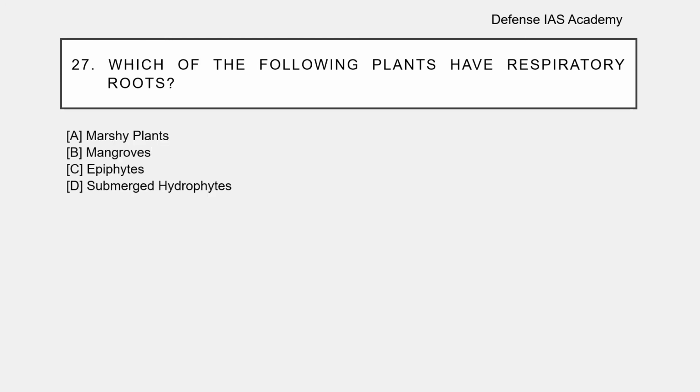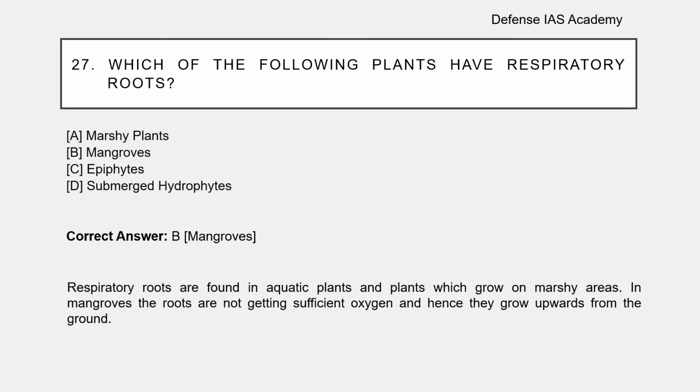Question number 27. Which of the following plants have respiratory roots? The options are: option A, marshy plants; option B, mangroves; option C, epiphytes; option D, submerged hydrophytes. The correct answer is option B, mangroves. Respiratory roots are found in aquatic plants and plants which grow on marshy areas. In mangroves, the roots are not getting sufficient oxygen and hence they grow upward from the ground.